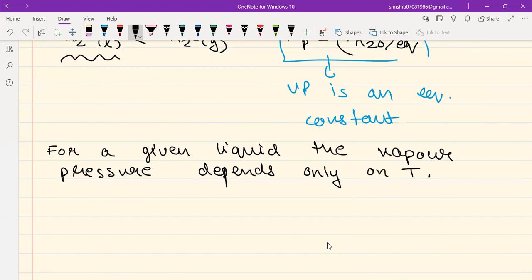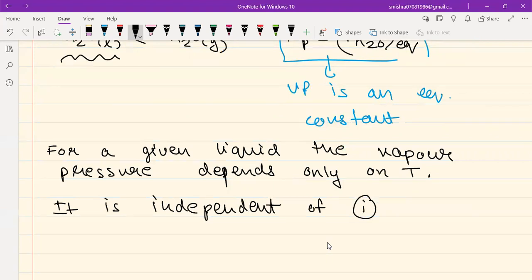For a given liquid, the vapor pressure depends only on temperature. And more importantly, it is independent of, and I'll be taking lots of problems for you to understand these points, number one, the shape and size of the vessel.